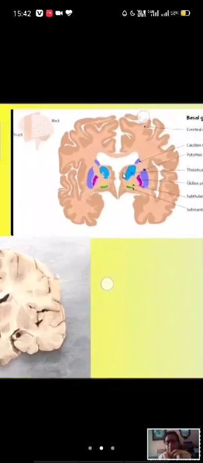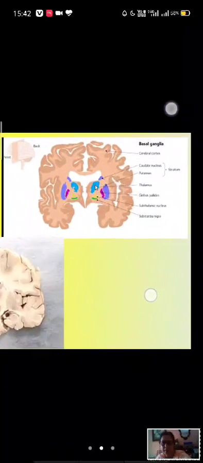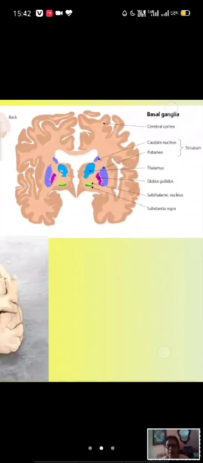Now see here in the brain. This is the original brain, but I'm showing you to make it easier. This is thalamus. This is the head of the caudate nucleus, and this is the lenticular nucleus. This is the globus pallidus and the putamen. This is globus pallidus, and outside is the putamen. Now you see here a V-shaped structure is formed. This is the internal capsule.